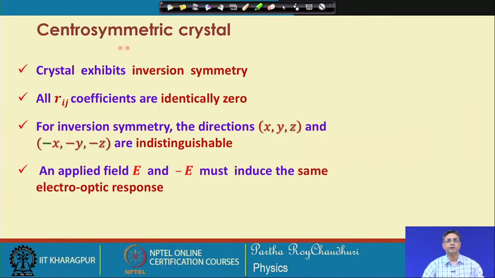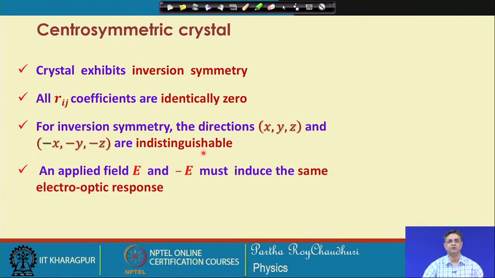Among centrosymmetric crystals, there is one class of crystal which is very interesting. It has some inversion symmetry and all the Rij coefficients associated with the electro-optic tensors are identically 0. And for inversion symmetry, the direction x, y, z and the reverse direction, that is minus x, minus y, minus z, are indistinguishable.